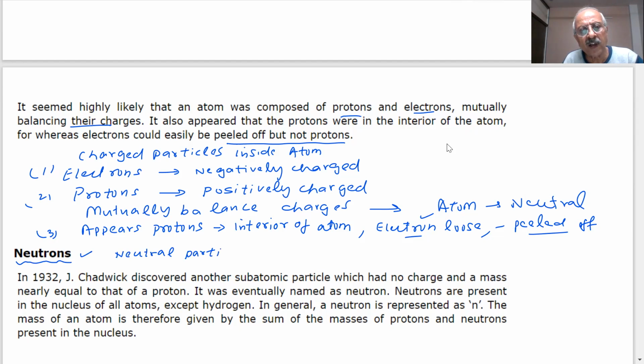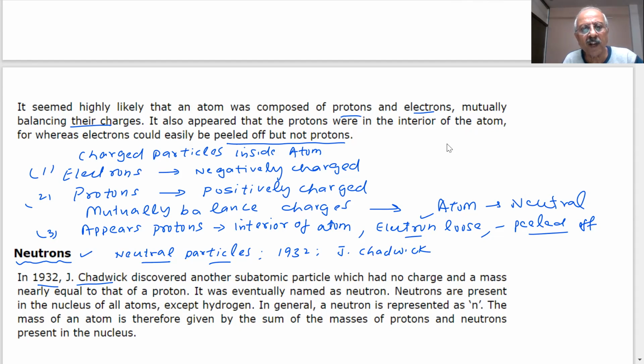Again, you will study in higher classes why they should be there. Otherwise, the atom will not be stable, and the mass of the atom cannot be explained. In 1932, James Chadwick, scientist. What is the name of the scientist, student? J. Chadwick.